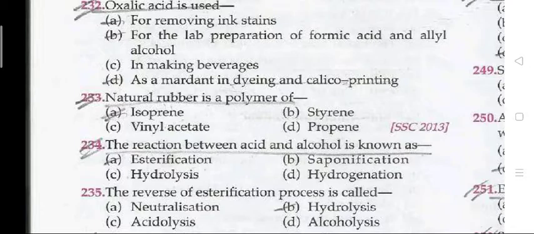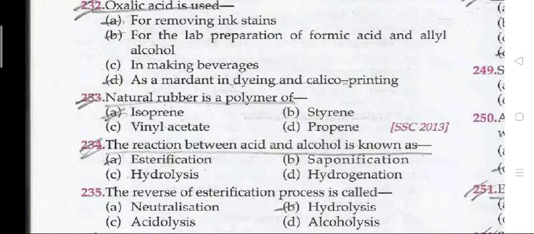The next question, 253. The next question, 233: natural rubber is a polymer of isoprene.